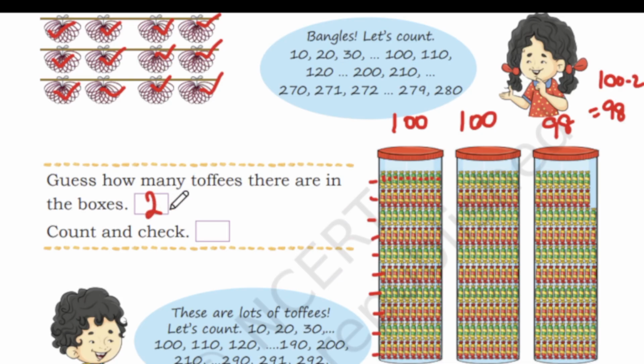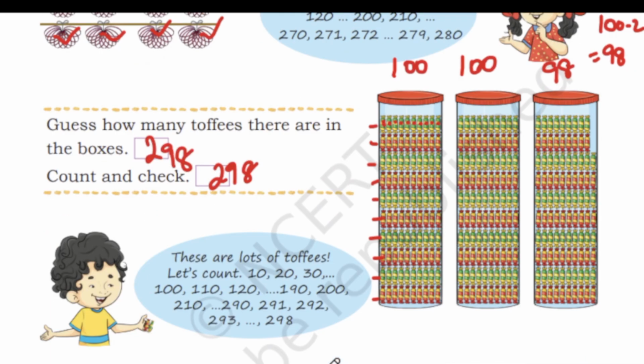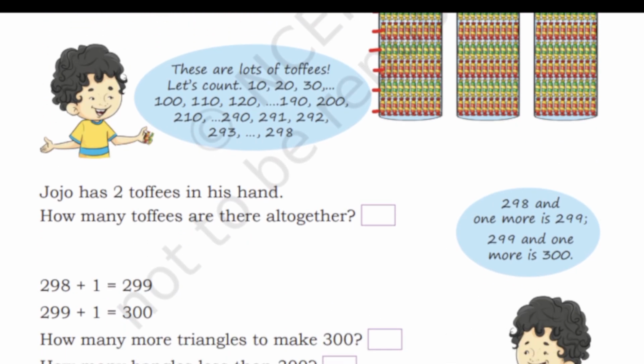So we have 298. So count and check. If you count also, you will get only 298 toffees. Okay. See how he is counting. See, there are a lot of toffees. Let's count 10, 20, 30, 40, like that he counted and he wrote all the toffees up to 298. Okay.